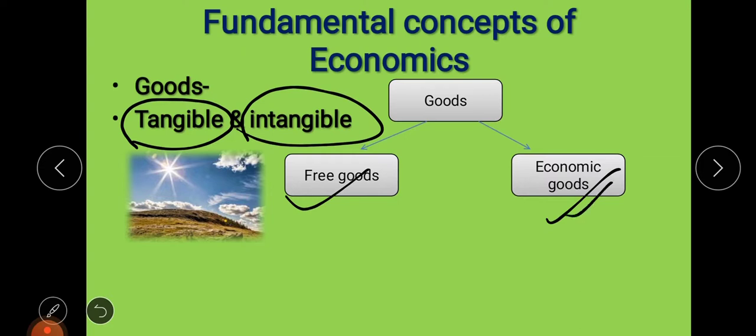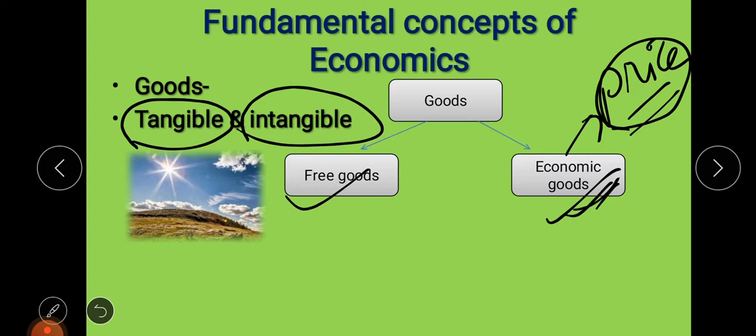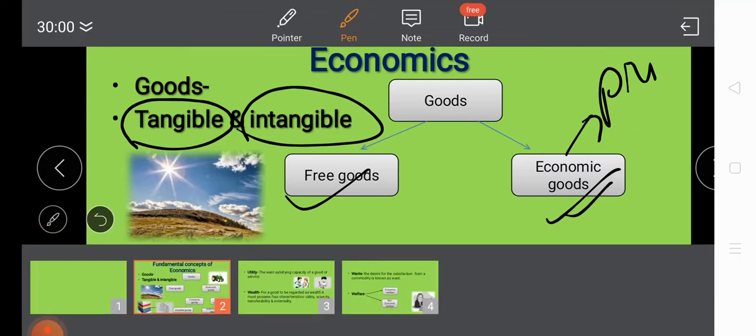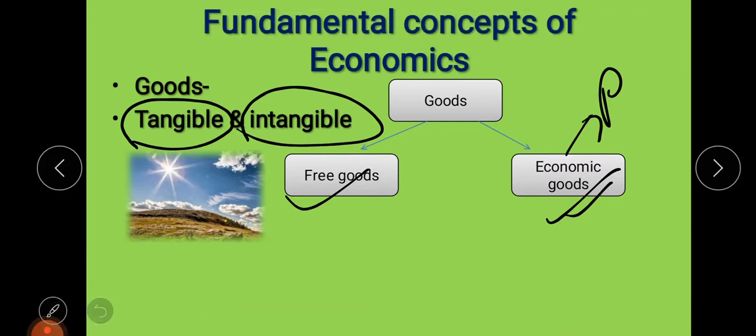Then there are economic goods. Economic goods means those goods which have a price value. We have to pay, and only then can we use those goods. Suppose you purchase a book, there is a price written on it, isn't it? That is why it is called an economic good, a good which has a price. Now economic goods again have some types.